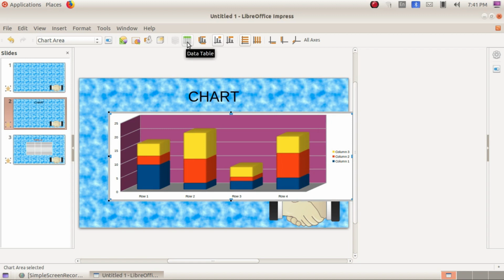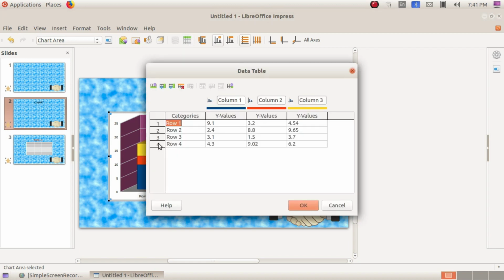And now we are going to enter the details in this data table. I need only 3 columns, and I need only 3 rows and 2 columns. So just delete the 1 row. Select here, you can delete, and here you can just delete the column. Here that is the option delete series.